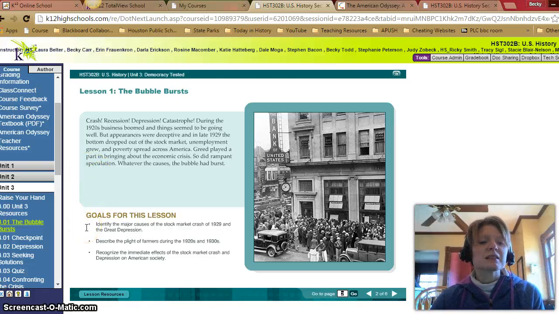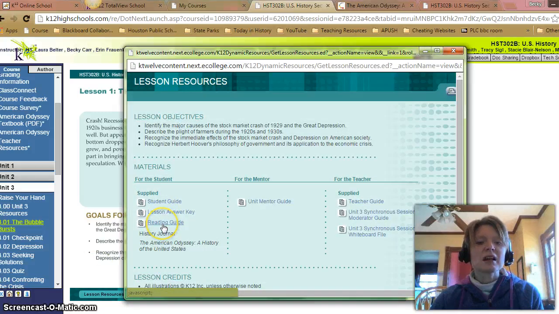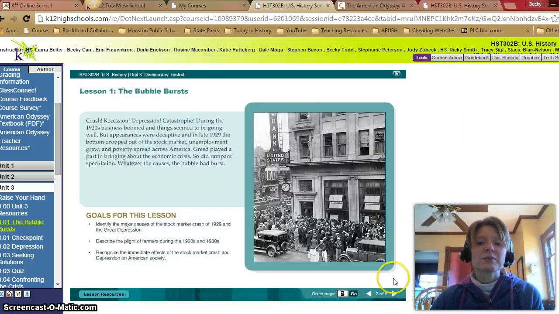Goals for this lesson: identify the major causes of the stock market crash of 1929 and the Great Depression, describe the plight of farmers during the 20s and 30s, and recognize the immediate effects of the stock market crash and depression on American society. Make sure to go to lesson resources, get your reading guide and your lesson answer key, and let's begin.